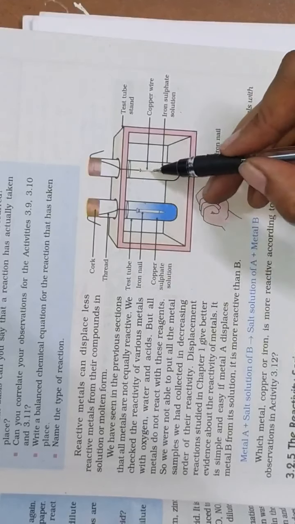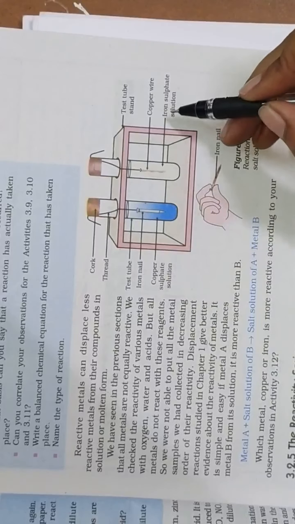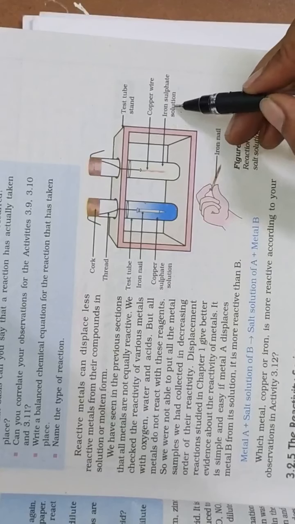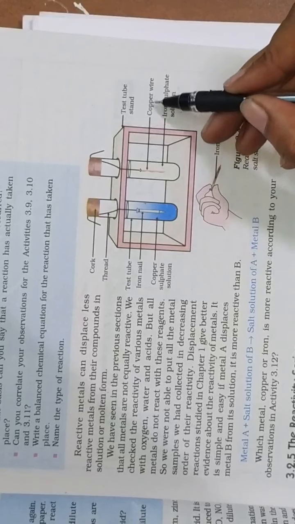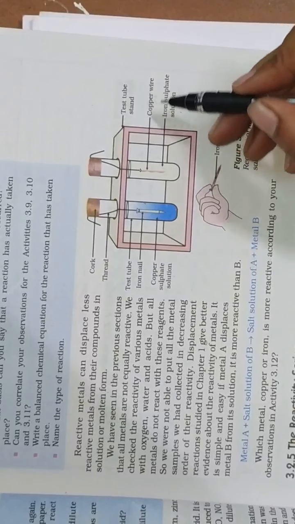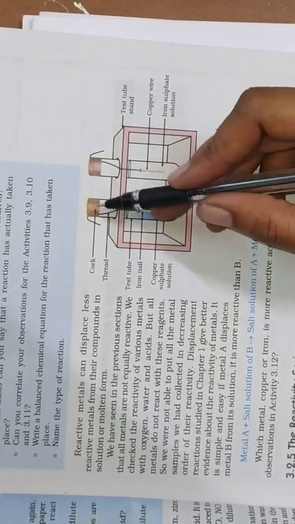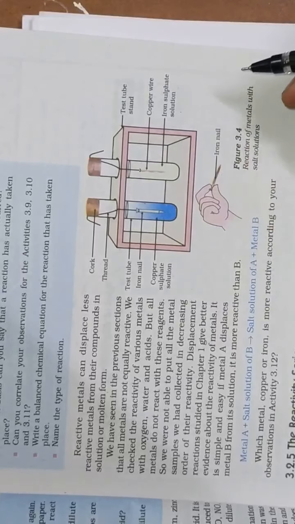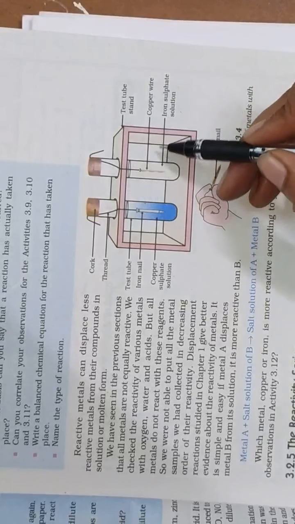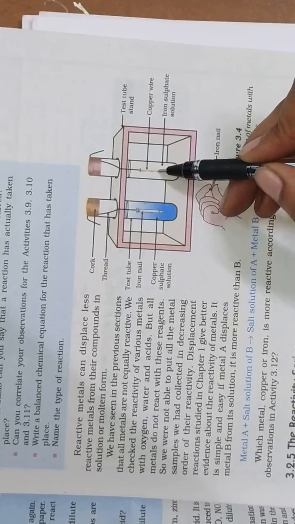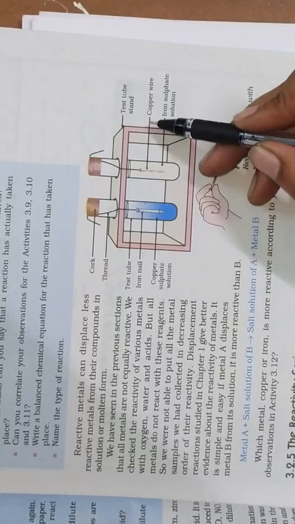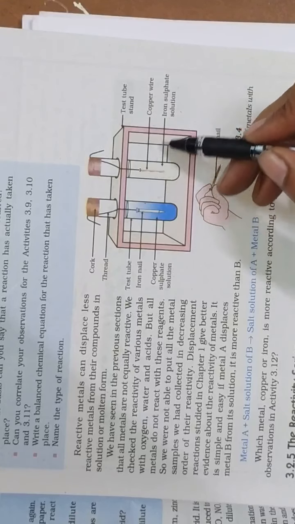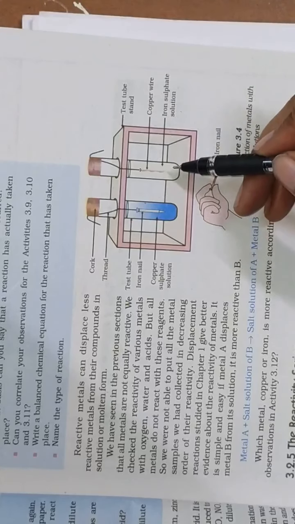These two test tubes are closed and left for half an hour or more. After that, if we observe, the color of this iron nail changes.